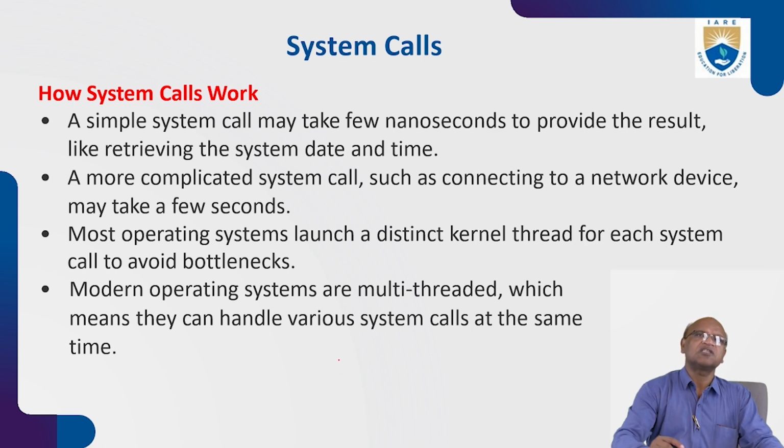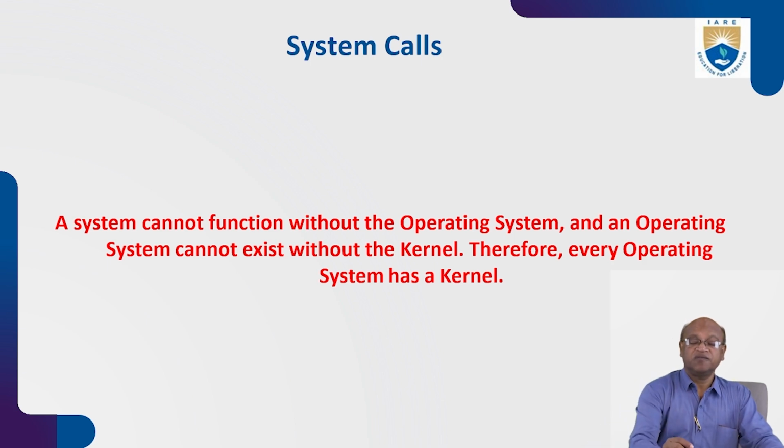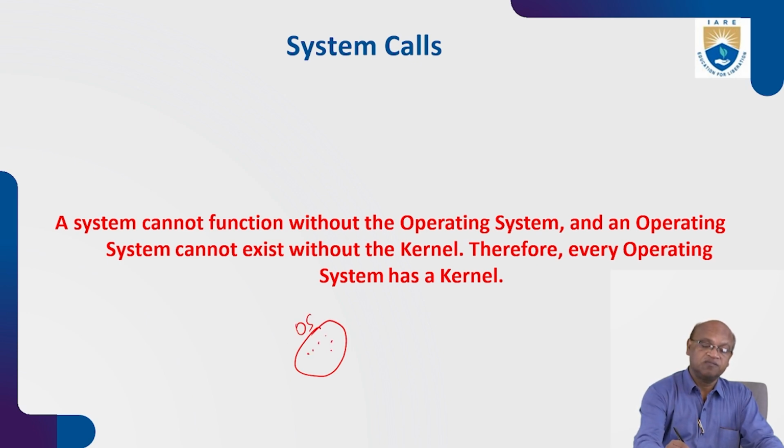Modern operating systems are multi-threaded, multi-programming, multitasking, and multi-processor systems. The system cannot function without the operating system, and an operating system cannot exist without the kernel. Therefore, every operating system has a kernel. This is the OS, and inside it there are a number of function programs.